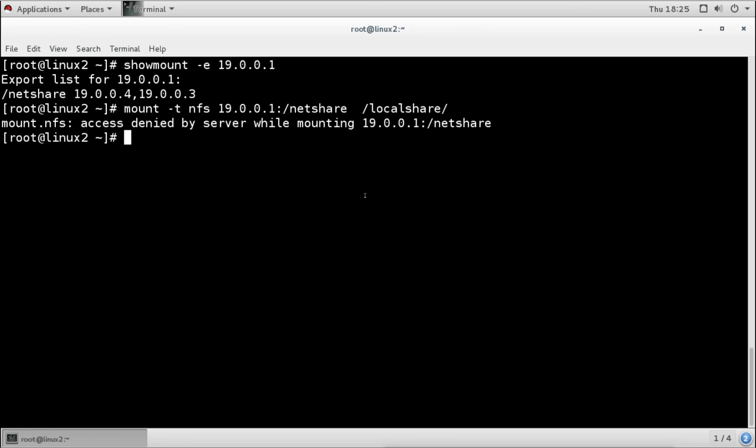So for the clients which we don't want to allow, we will not mention their IP addresses. And for the clients which we want to allow, we will add their IP addresses into the configuration file exports. And also we can manage the access, read only or read write.